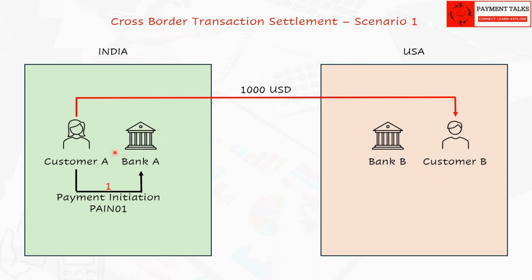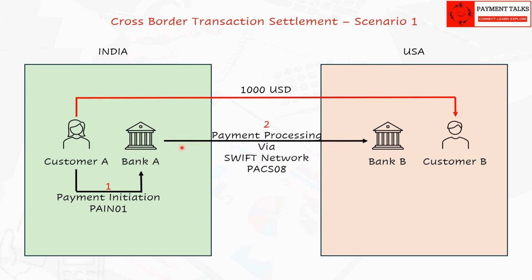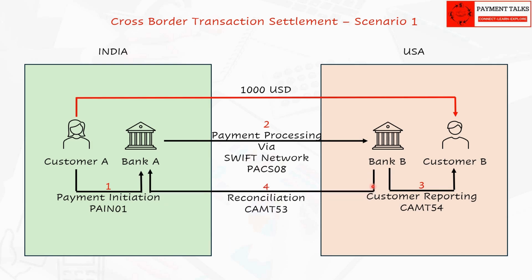Bank A processes this payment internally and then sends the payment instruction to Bank B via SWIFT network. Step 3. Bank B processes the payment and credits the account of customer B. Bank B sends an account statement intraday or end of day to Bank A. Bank A then reconciles this actual statement against the mirror account details.